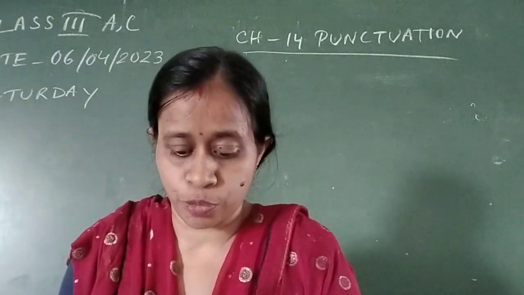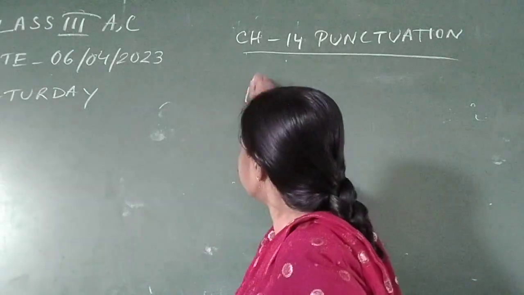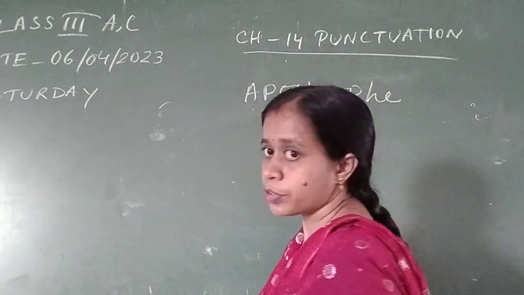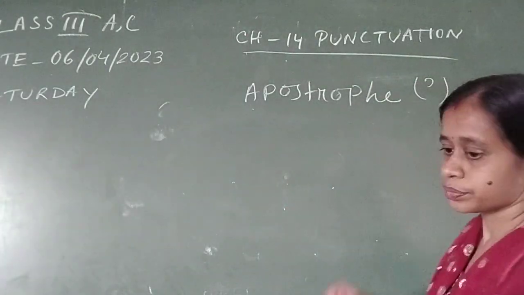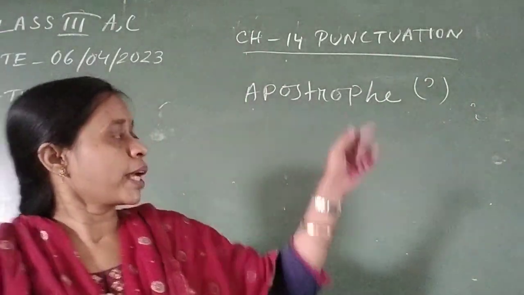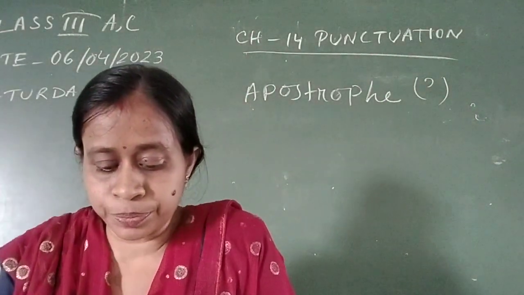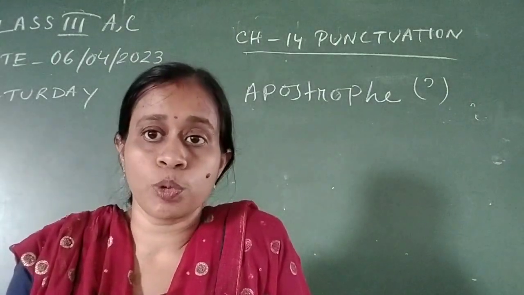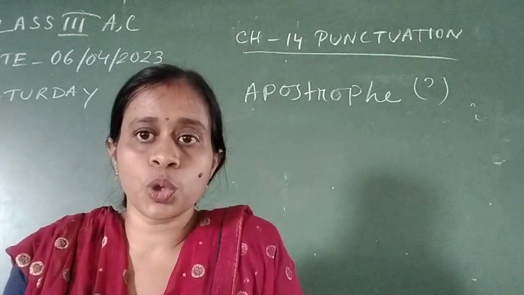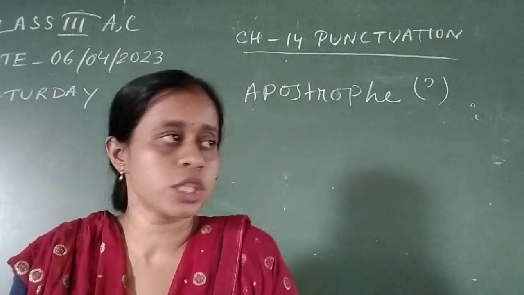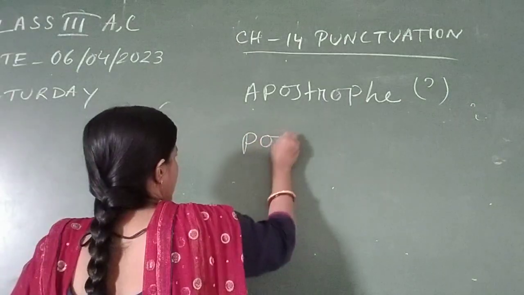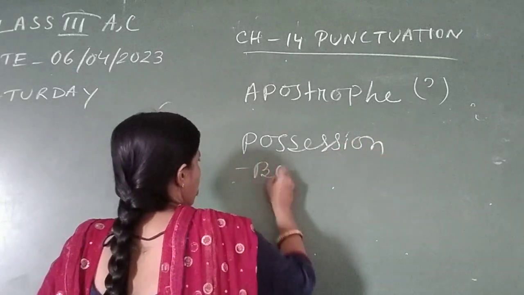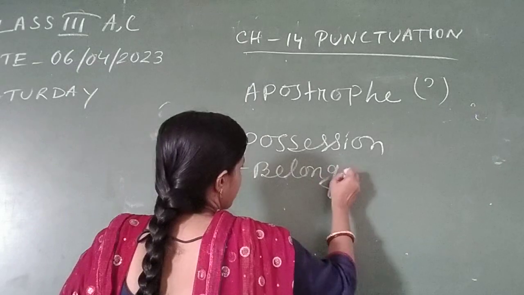Let's move towards the apostrophe. Apostrophe. This is the sign. This sign is known as apostrophe. When should we use apostrophe? We use apostrophe to show possession. Possession means to show that something belongs to somebody. Possession means belonging. We use apostrophe to show possession or belonging.